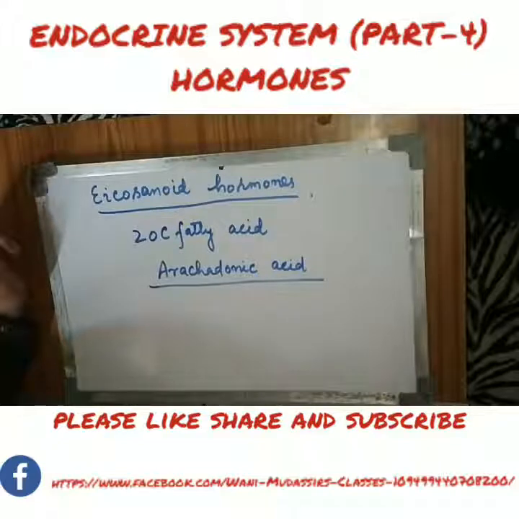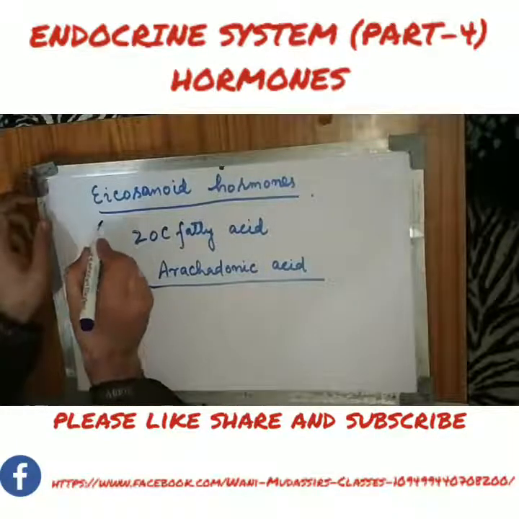The two major types of eicosanoid hormones which are secreted in our body are the prostaglandins and leukotrienes.